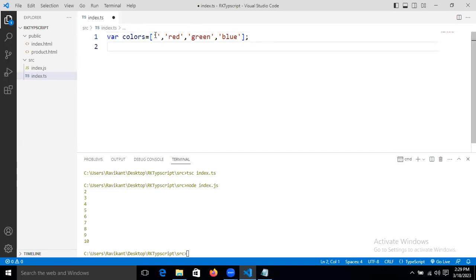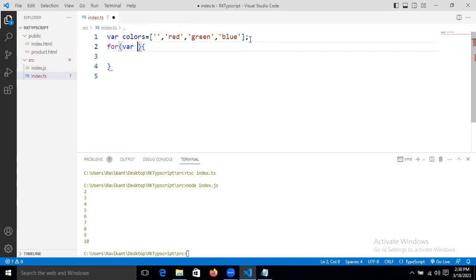Here, we know the size of the colors array. Indexes are 0, 1, 2, 3. We know the size of this array already. So if we know that, then we will use the for condition.